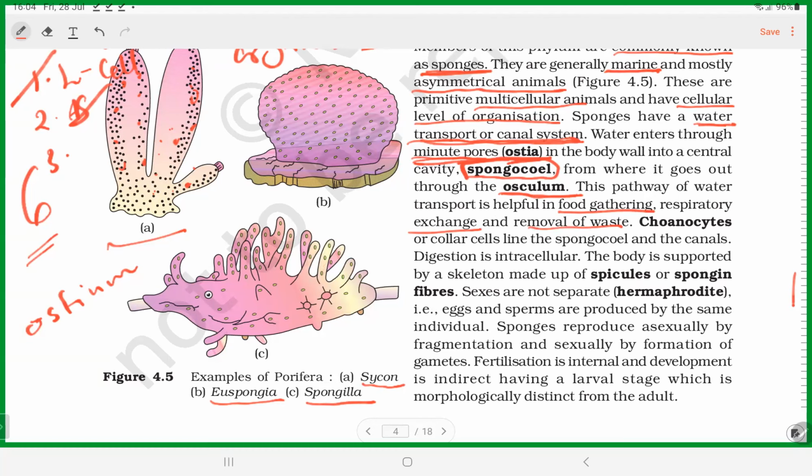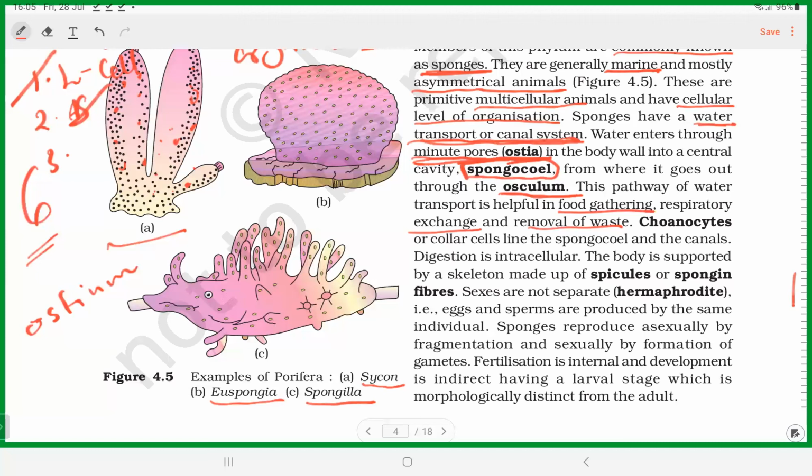Look at us: we have a nose, mouth, and different organs to carry out the majority of life processes. But sponges do not have such an organ system or tissue level of organization. Only cells are present. So the pores perform all kinds of functions.